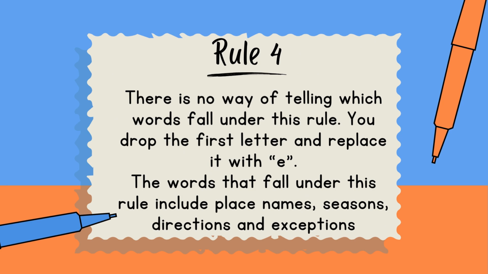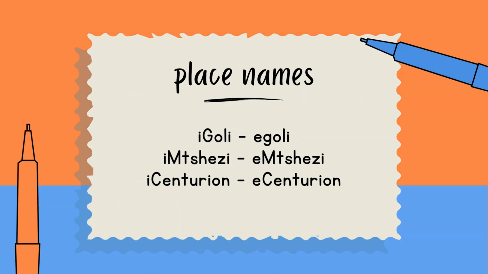Rule number 4: there's no way of telling which words fall under this rule. You drop the first letter and replace it with e. There's so many words that fall under this rule. The words that fall under this rule include place names, seasons, directions, and there are words that are exceptions. Place names would be Igoli, which is Gauteng, then it turns into Egoli. Imjezi, which is Escort, would turn to Emjezi. Centurion would become Ecenturion.